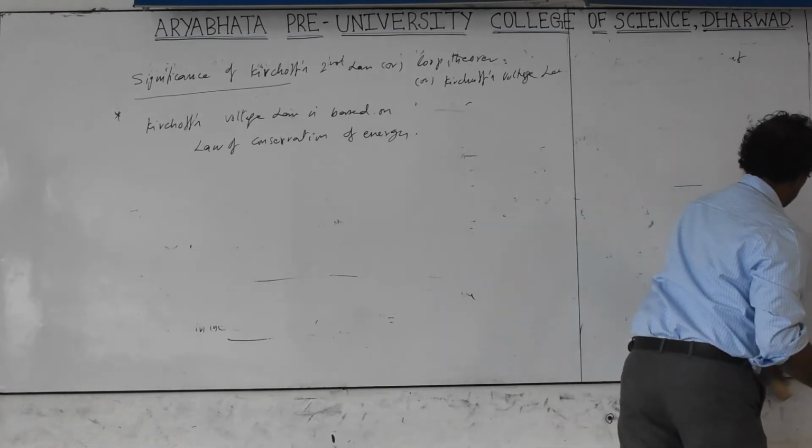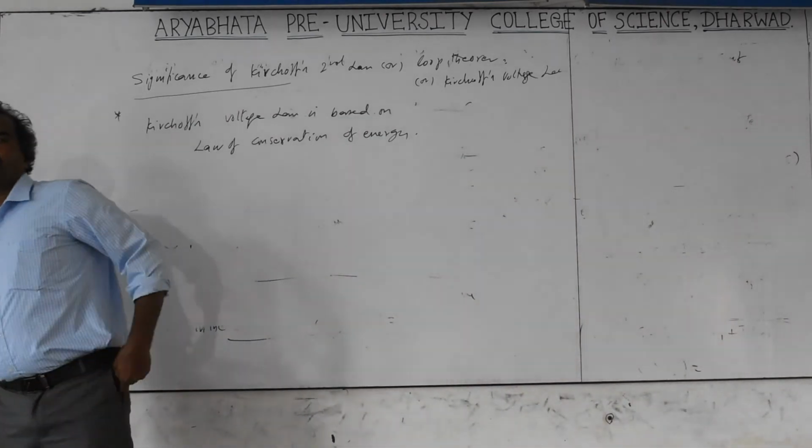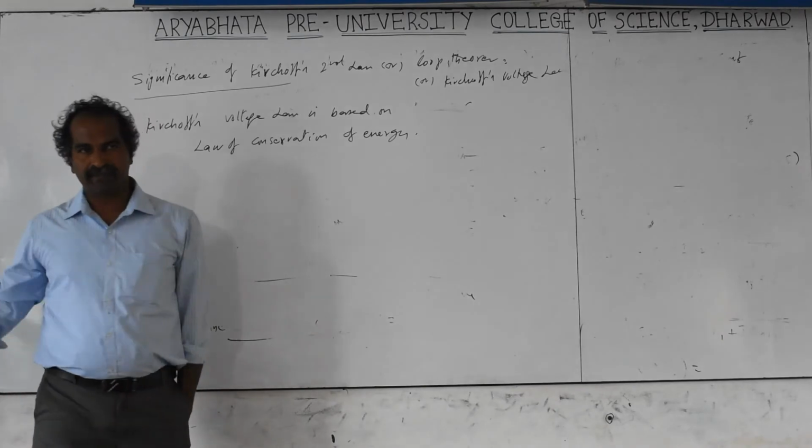Next we will take the applications of Kirchhoff's laws. In the Wheatstone bridge, that is very important for 3 marks derivation, almost repeated every time.